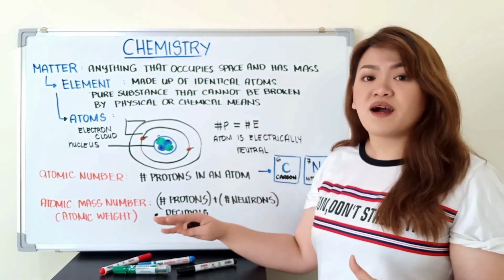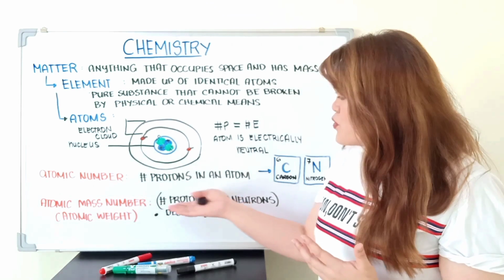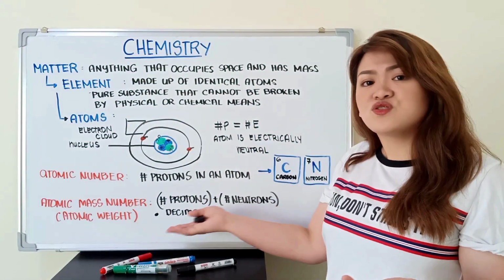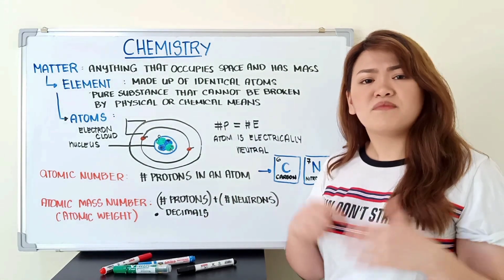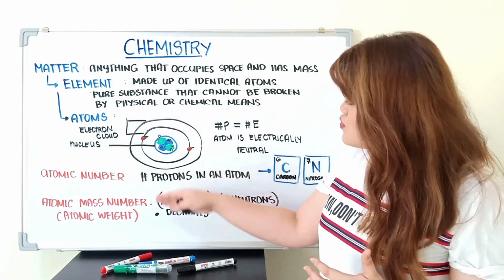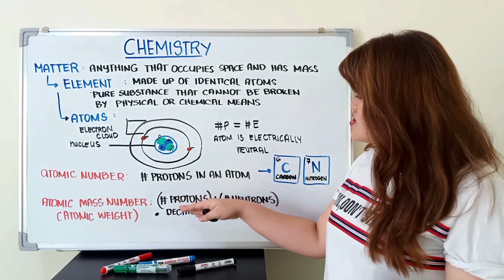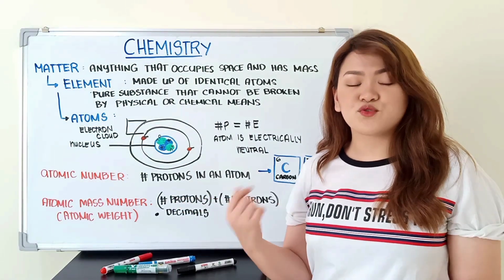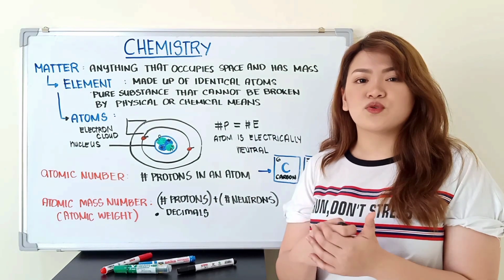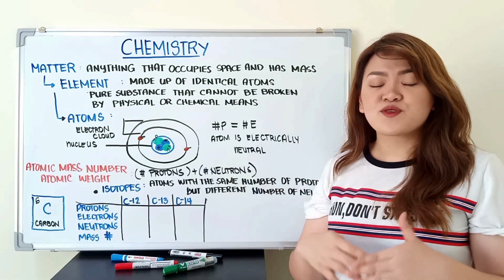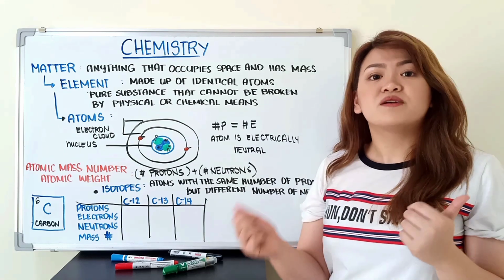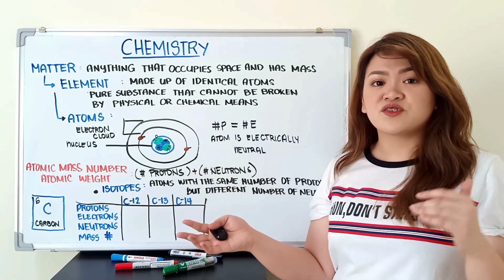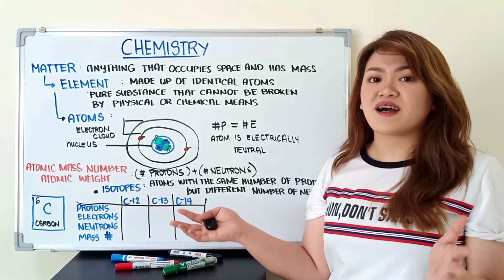Kaya, for atomic mass, we count both the number of protons and the number of neutrons. Atomic mass is usually in decimal form. Bakit kaya? Kasi even though the number of protons does not change, the number of neutrons natin is pwedeng magbago, kaya we have isotopes. So ano ba yung mga isotopes? Isotopes are atoms with the same number of protons but different number of neutrons. So we get the weighted average of these isotopes to get the mass number.